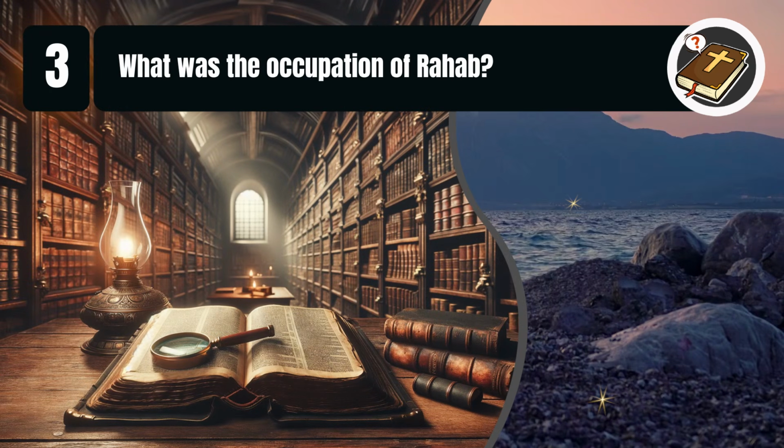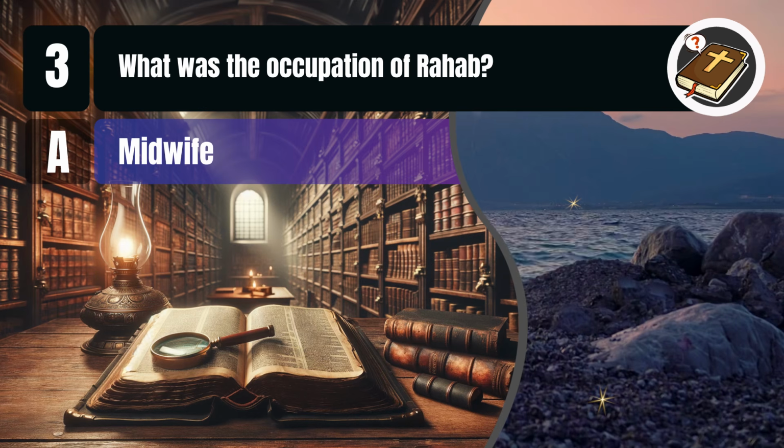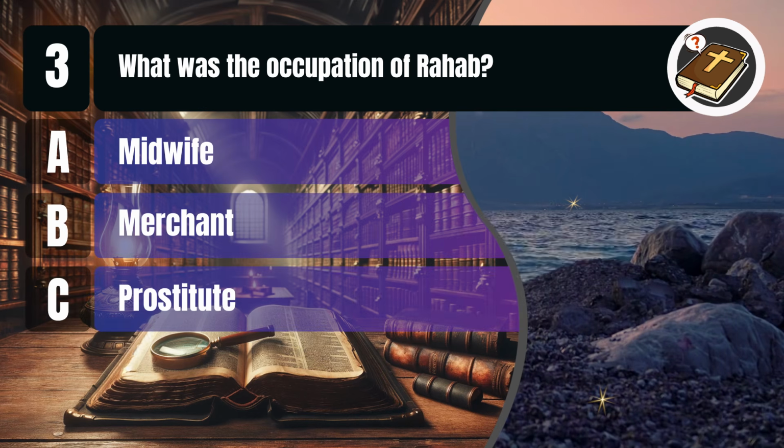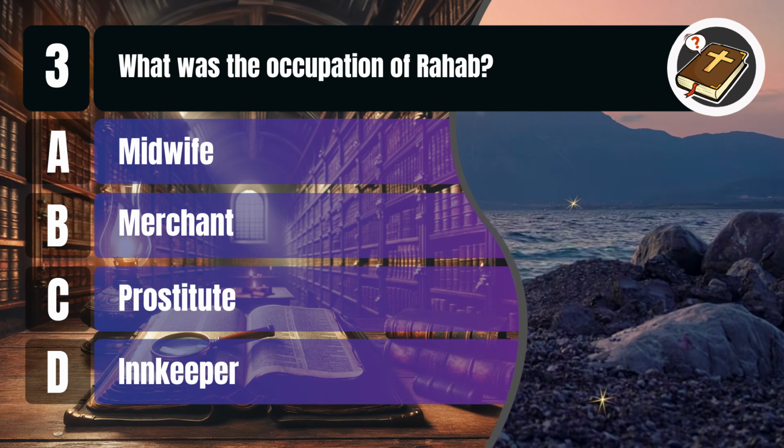Question 3. What was the occupation of Rahab? A. Midwife. B. Merchant. C. Prostitute. D. Innkeeper. You get 10 seconds.